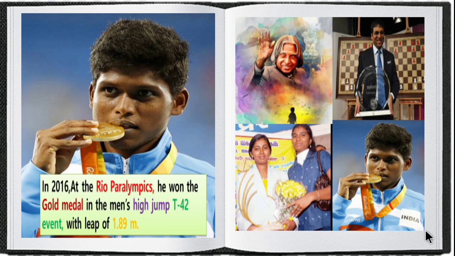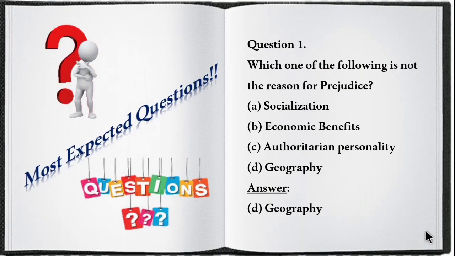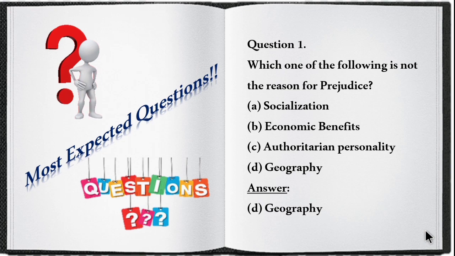So equality means treating all equally, giving respect to their talents and providing equal opportunity to all in the society. Now let's see some most expected questions in this lesson. First one is, which of the following is not the reason for prejudice? Socialization, economic benefits, authoritarian personality, geography. The answer is geography.